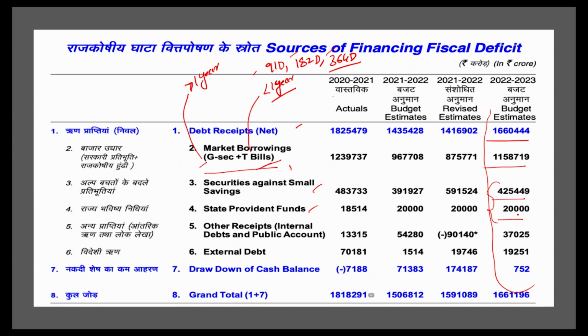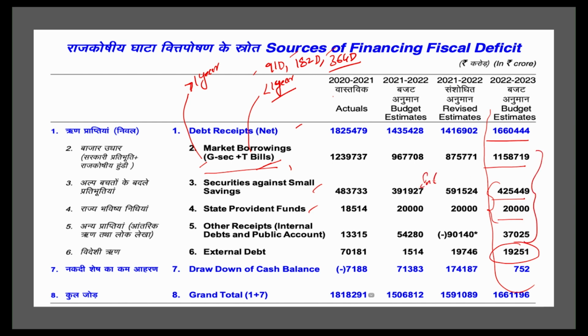So if the government borrows money against small savings or provident funds, that component is the second part of financing the deficits, and then the external debt. One thing I want you to notice is that out of the major proportion of the debt that we mobilize, a large proportion is internal debt.